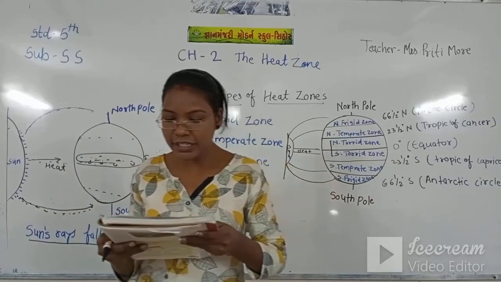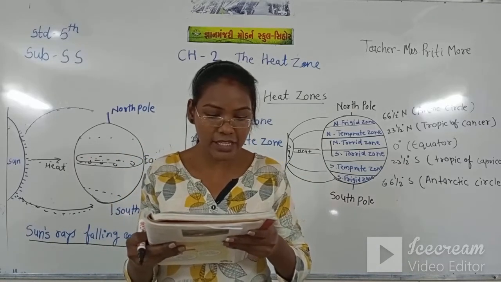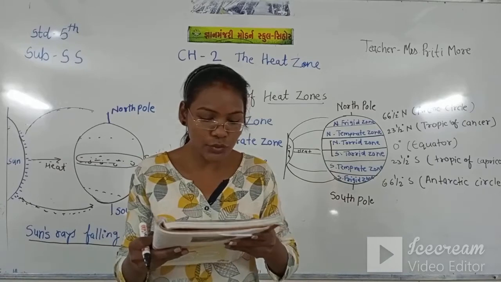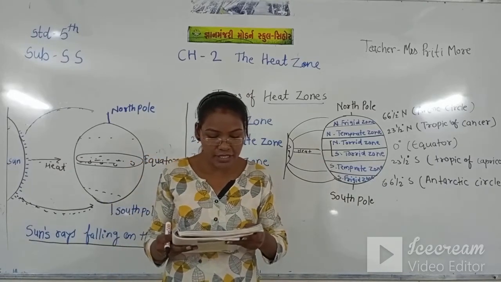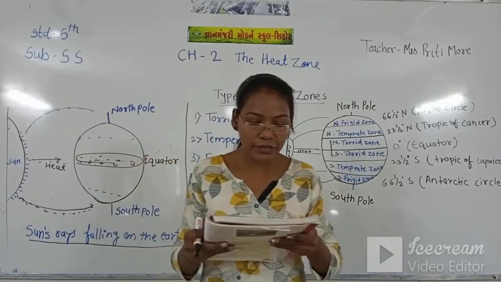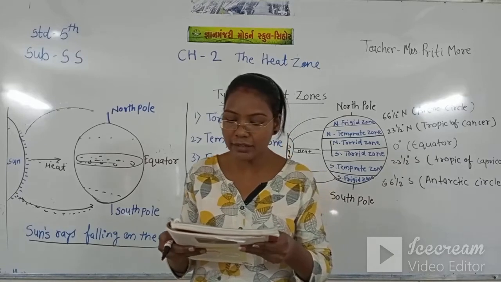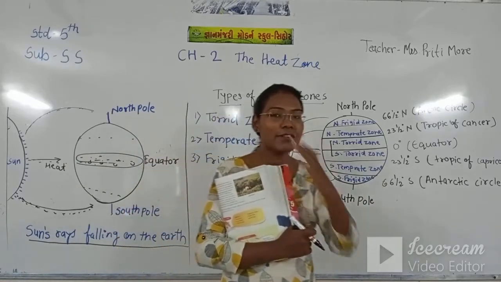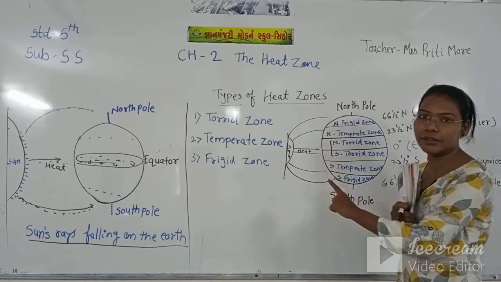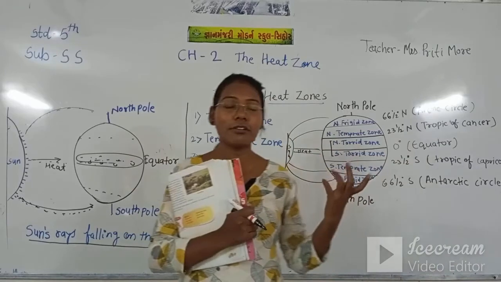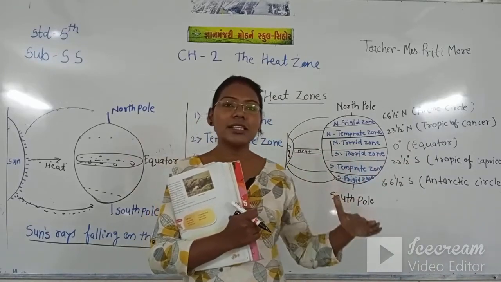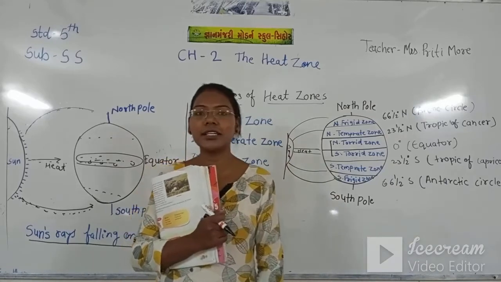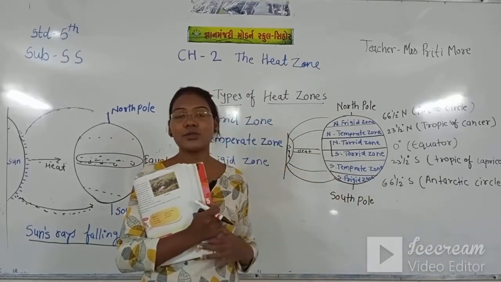In the torrid zone, the heat is so great that the air gets heated and rises upwards, cools and falls as rain. Therefore, there is a vertical current of air. There is no horizontal movement of air. That means from 5 degrees N to 5 degrees S near the equator, the heat is so great that the air gets heated and rises upward, cools and falls as rain. That means the evaporation we talk about happens more in this zone, right, because the heat is very high, and because of the high heat, water from the sea and rivers evaporates and forms clouds, and then rainfall can also happen. So it can sometimes be cool and sometimes it can also rain in that area.